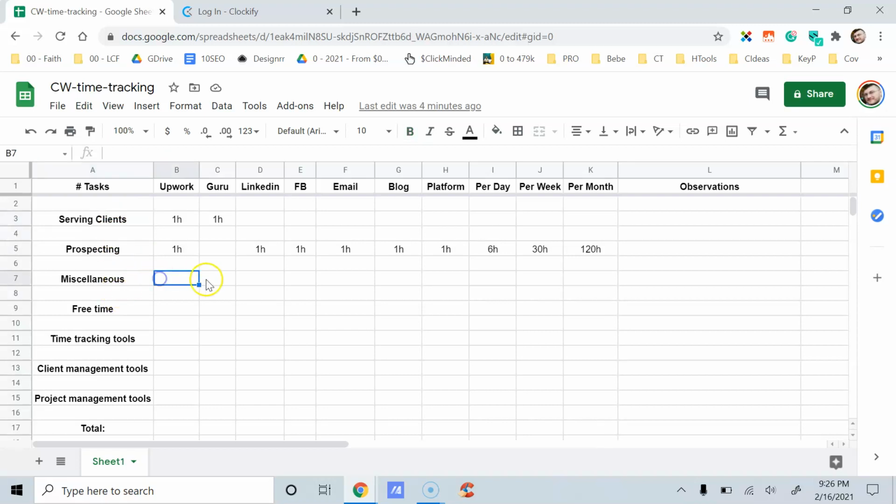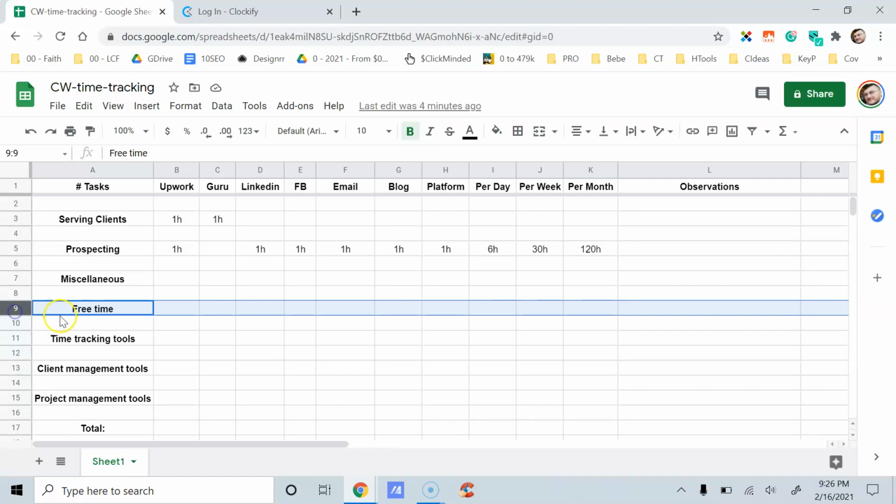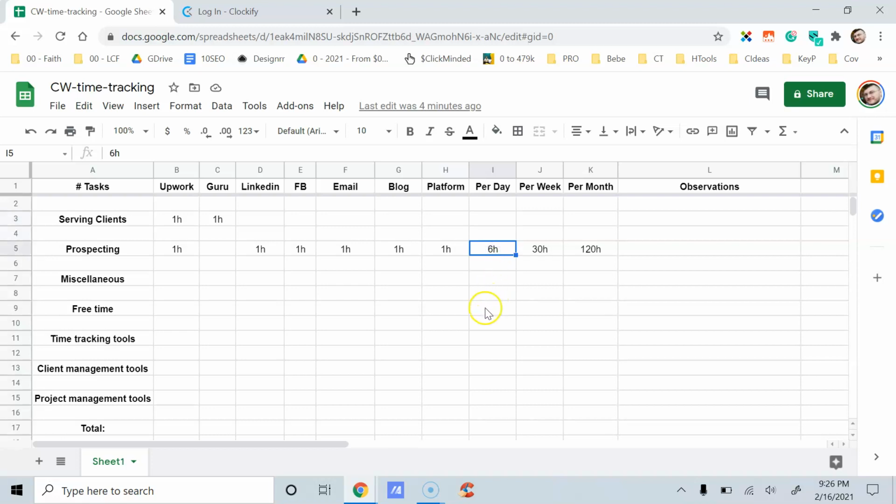You add that time here, and it will help us see exactly how much time you spend on different activities. Then, based on this task and on your notes, you will see how much free time you are left with on a daily, weekly and monthly basis. Based on your observations as well, based on this exercise alone, you will be able to see if it makes sense to get new clients and do more prospecting, or fewer clients and more prospecting, or however you want to juggle that.